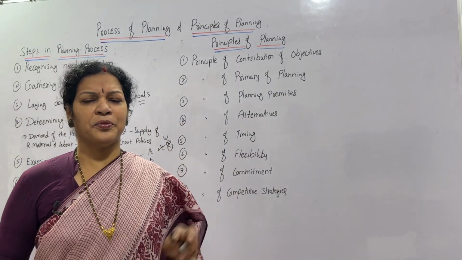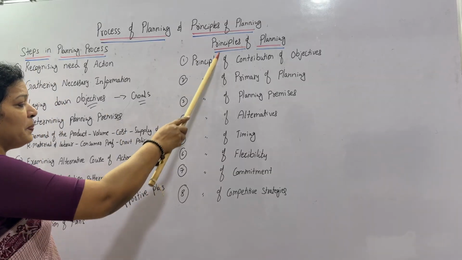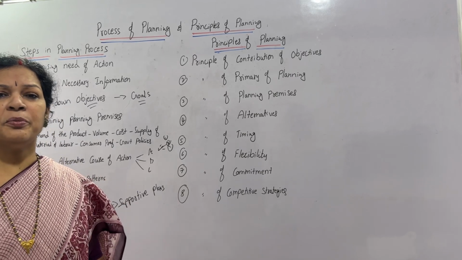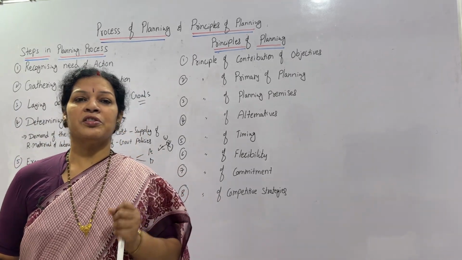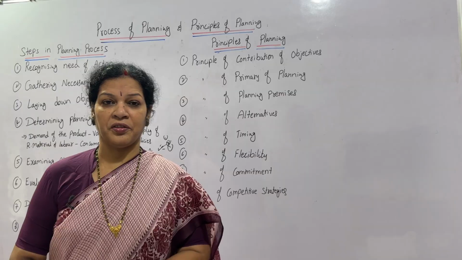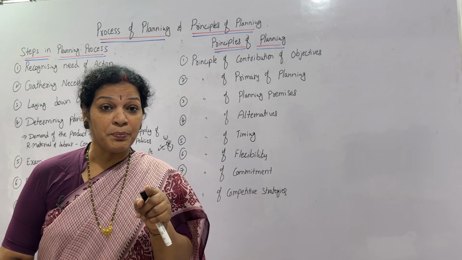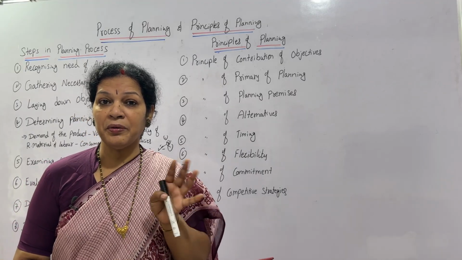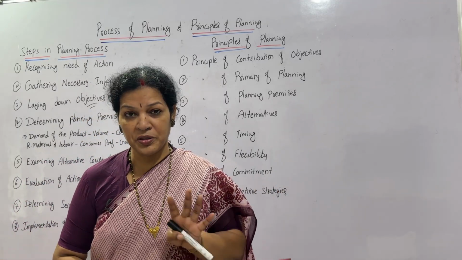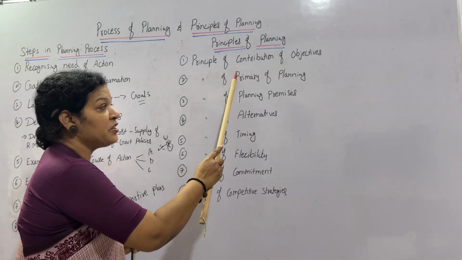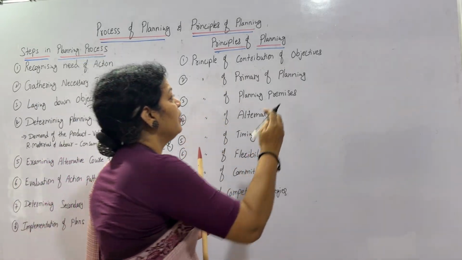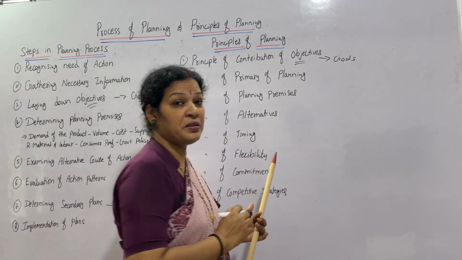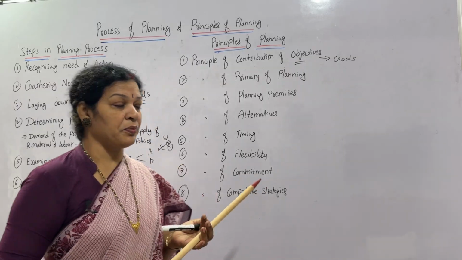You can write these points easily. For example, principles of planning also has 8 points. First one is the principle of contribution of objectives. Contribution of objectives means the goals of the organization. Whatever planning we are preparing should be supportive according to the goals and objectives of the organization. So that is the main principle, the principle of contribution of objectives, which are nothing but the goals. It has to go according to the goals of the organization.